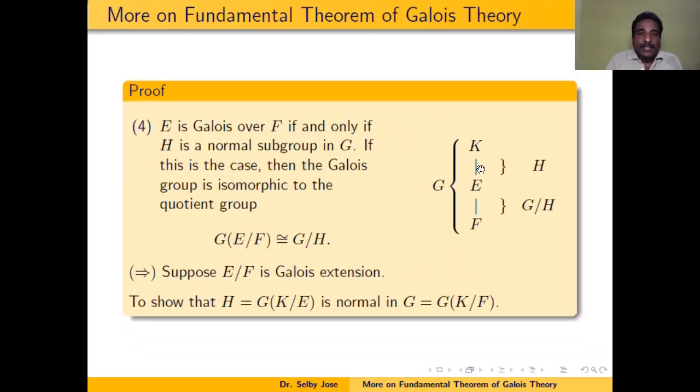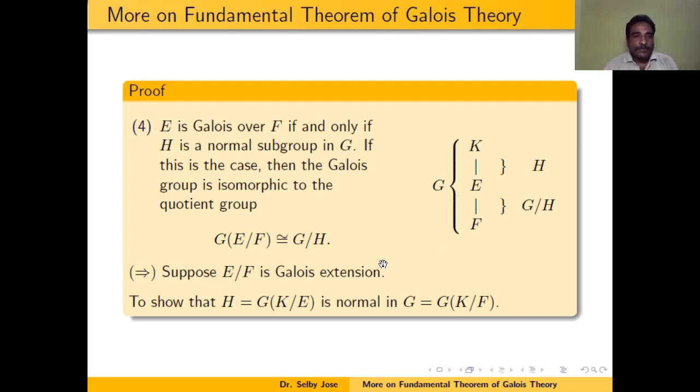So that means that if G is the Galois group of K over F and H is the Galois group of K over E, then E over F is actually a Galois extension if and only if H is a normal subgroup of G. And if E over F is a Galois extension, then the Galois group of E over F is the same as the quotient group G mod H. This is what we want to prove.